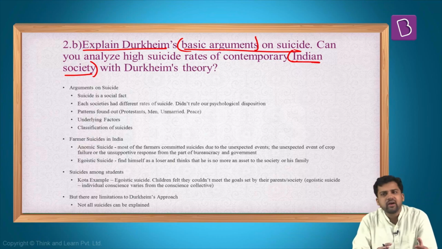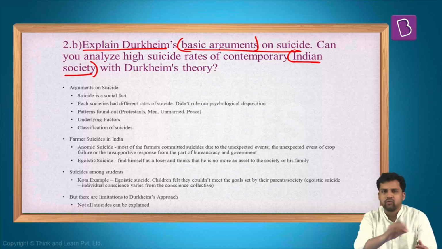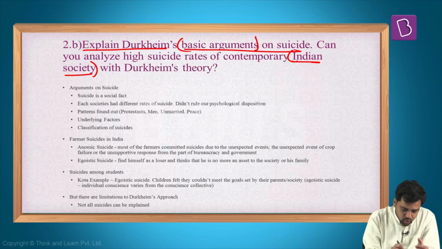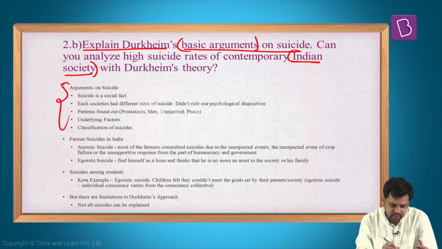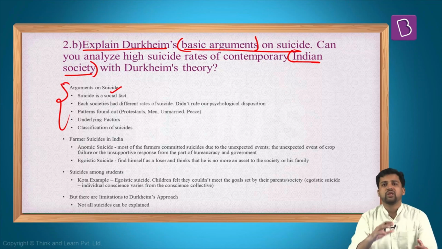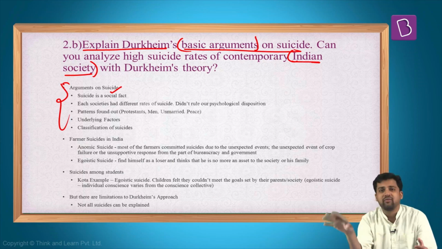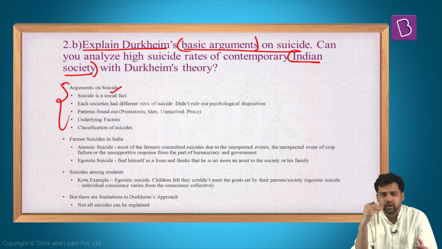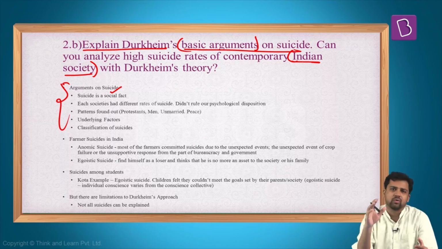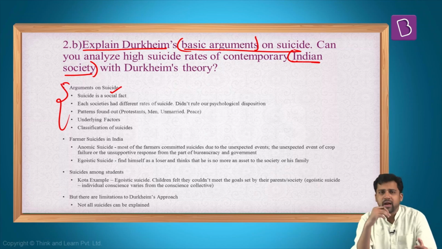So again, the first part is fairly simple. If you have covered Durkheim, you will be easily able to answer the first part. So what does Durkheim say about suicide? He says that suicide is a social fact. Different societies have different levels of suicide. Suicidogenetic current is prevalent among societies. In some societies, the level of suicides is more. For example, among Protestants, the suicide rate is more. Among men, the suicide rates will be more. Among unmarried people, suicide rates are more. So he's finding these kinds of correlations, and then he's finding the underlying factor. Integration and regulation are the ones which impact the suicide rates.